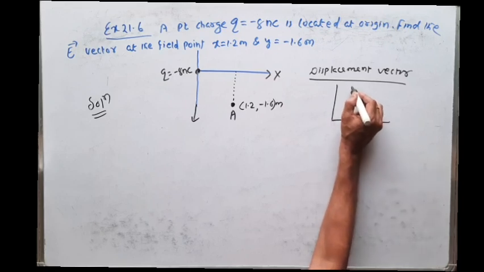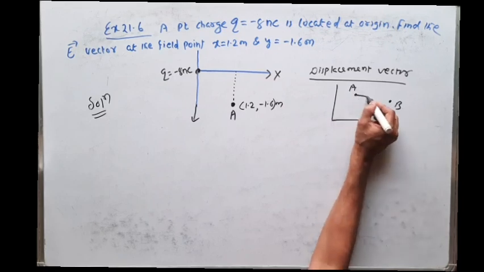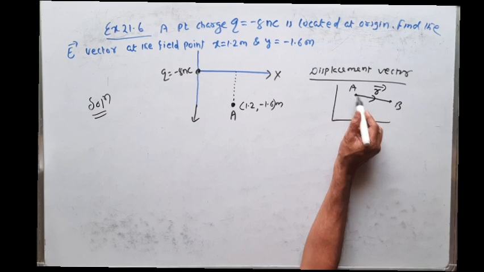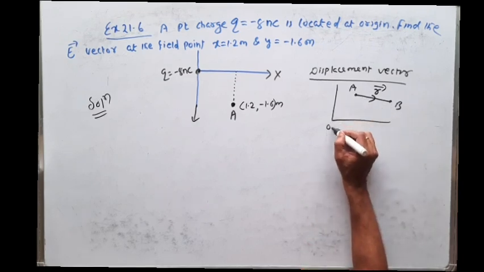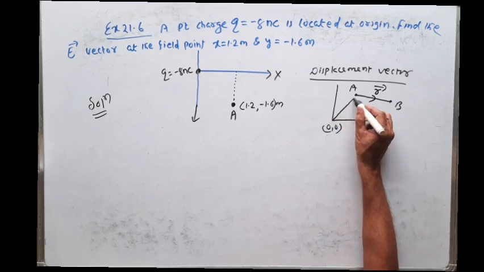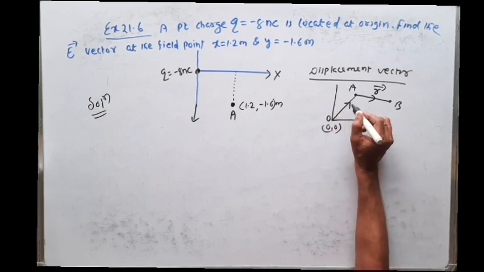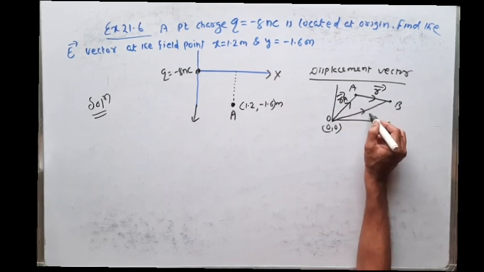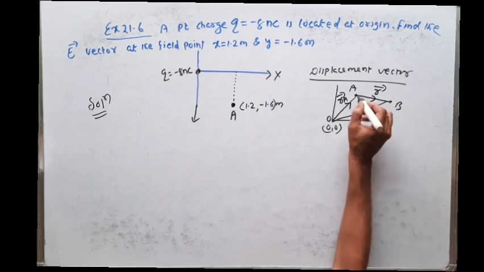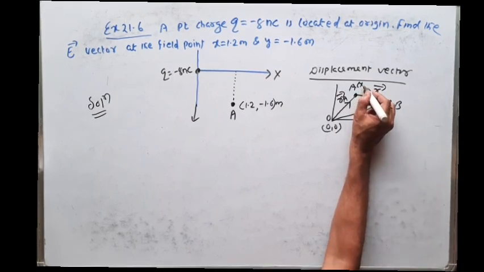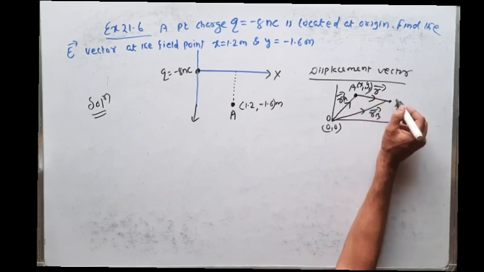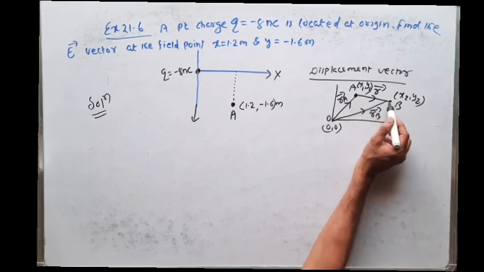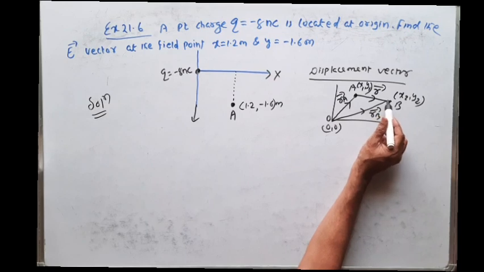Suppose this is a point A, this is a point B. A particle is moving from A to B. So this is your displacement vector. This is the origin, let us say this is O. So OA vector is the position vector of A, and OB vector is the position vector of B. Let us say the coordinate of A is x1, y1, and the coordinate of B is x2, y2. Particle is moving from A to B. I want to find the displacement vector joining A point to B point, which is R vector.